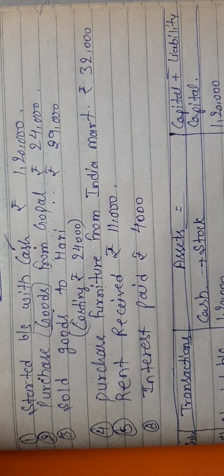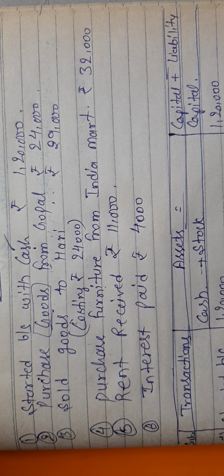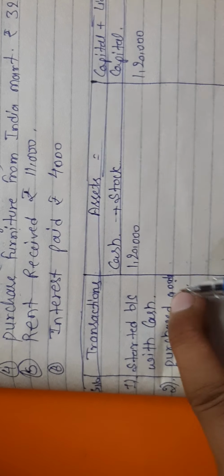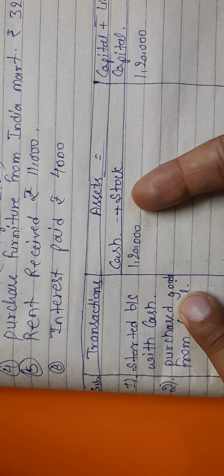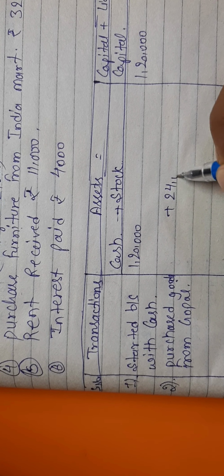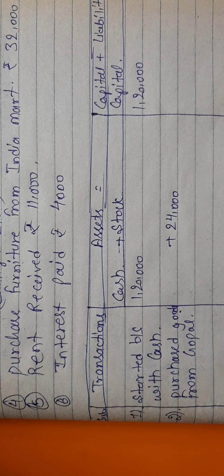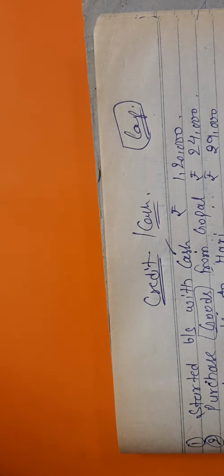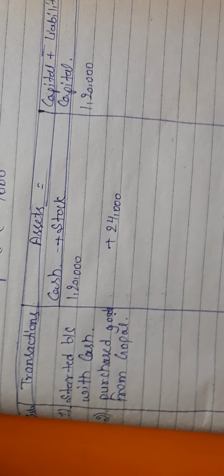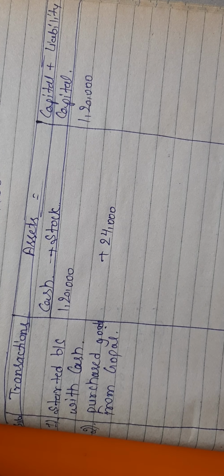So what are we purchasing? Goods. As I told you in the last question, if we purchase a machine, then the machine will increase. Here we are purchasing goods, so goods will increase. Goods means stock, so stock will increase by 24,000. But what I told you in the beginning is that this question is based on credit transactions. Credit transactions means those transactions in which we are not paying the cash immediately.